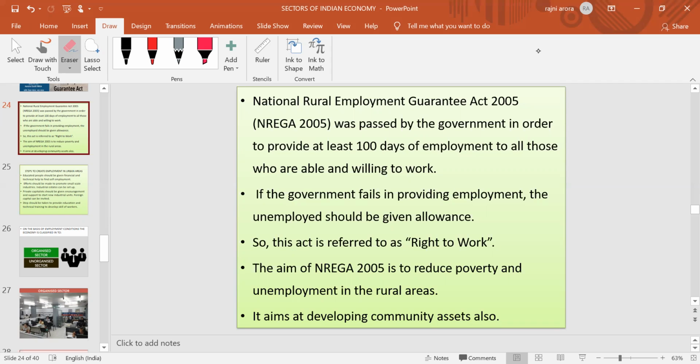And what was the main objective of NREGA? The main objective of the NREGA policy was to reduce poverty and unemployment in rural areas. As well as, it also had an objective to develop different kinds of community assets, so that rural people will be able to get more assets.